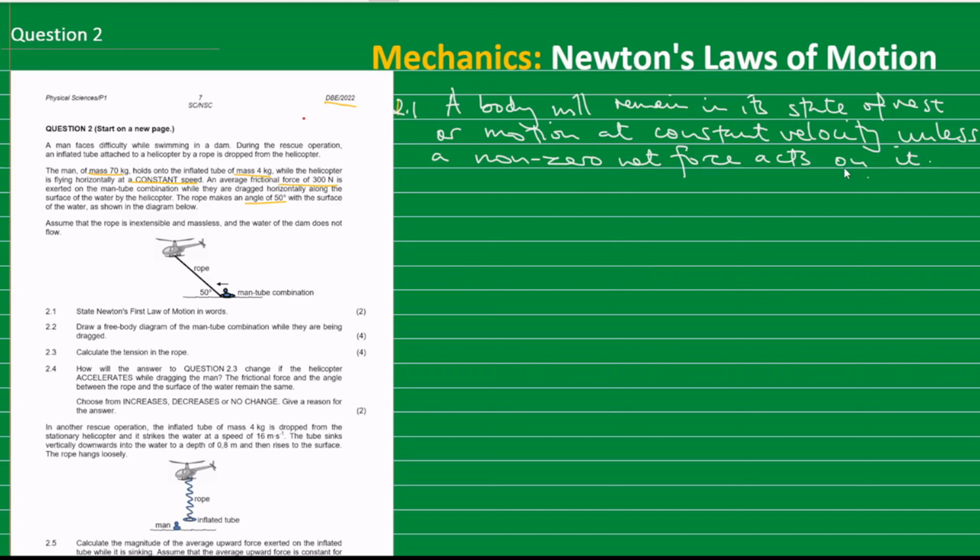A force is a push or a pull. So that is the first part. An object, a body, will remain in a state of rest. Or it may be moving. So he is saying that a body will remain in its state of motion. So it will remain moving at a constant speed, at the same speed, unless there's a force acting on it.